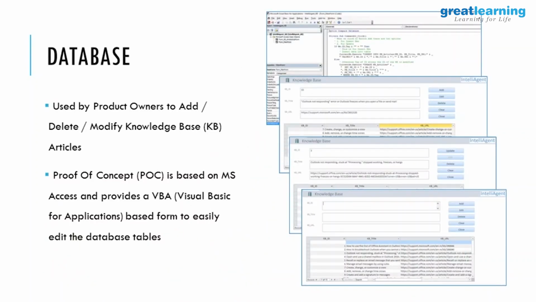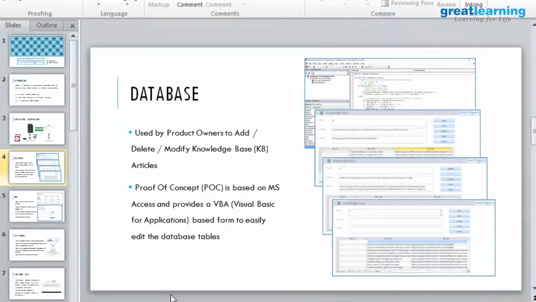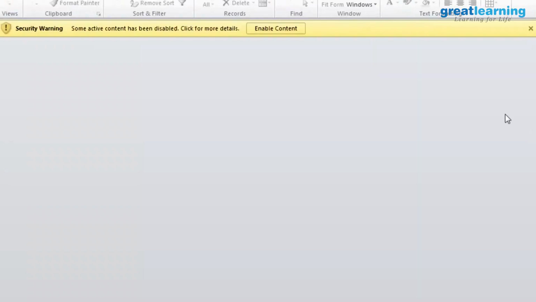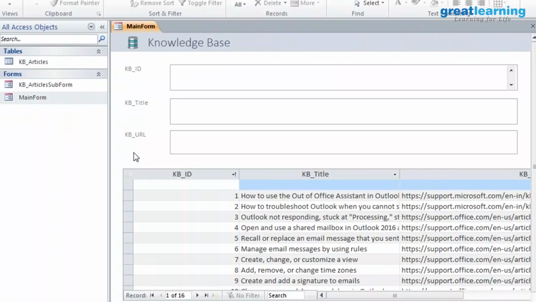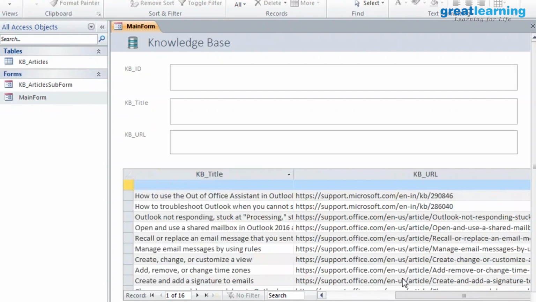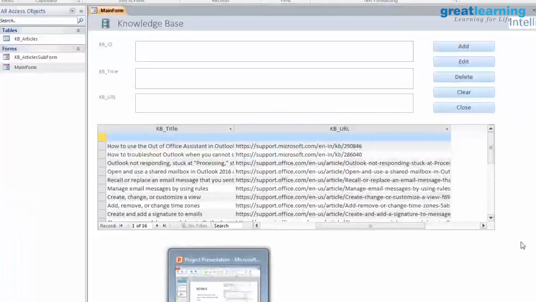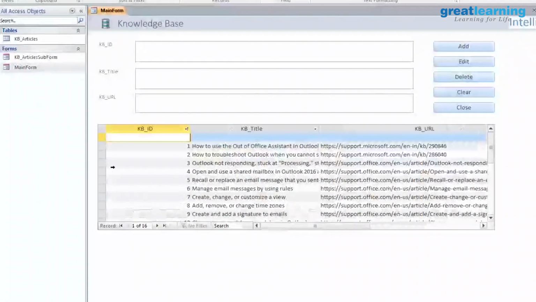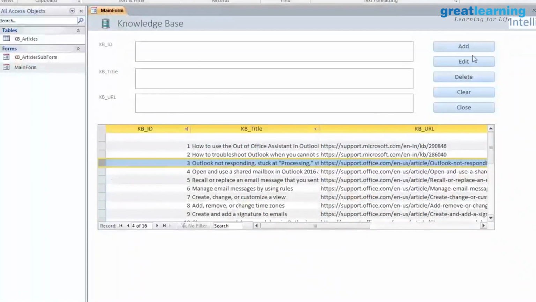Okay. So the MS Access database, what you can do is, let's say you have already tickets that are there. You can go and enter the details of it into the database using VBA, the form which we have designed. So we have given features for adding the knowledge articles as well, so this is how the ticketing team can enter the data into the Access database. We have options to add data here.